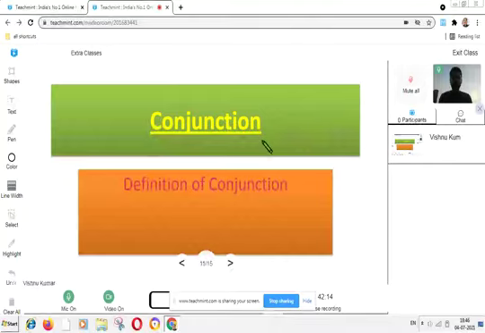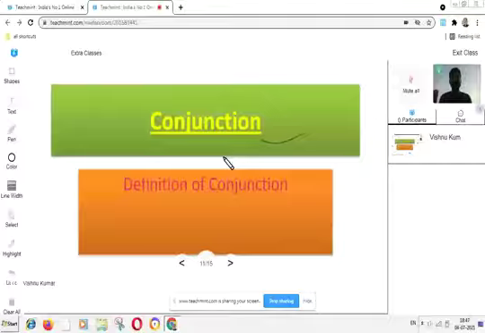What are conjunctions? Conjunctions are those words which act like a mediator of two sentences.